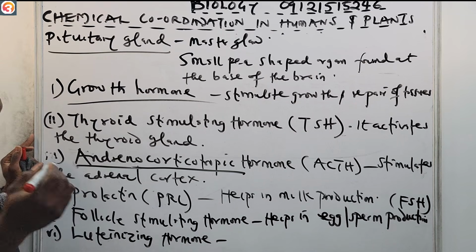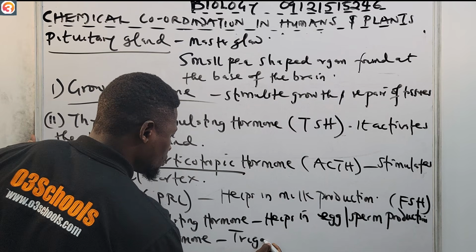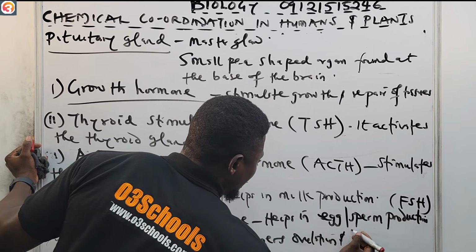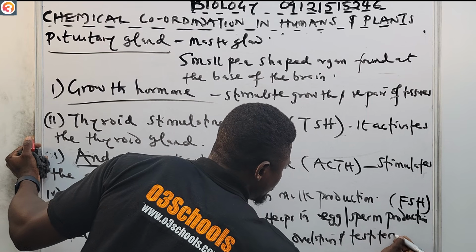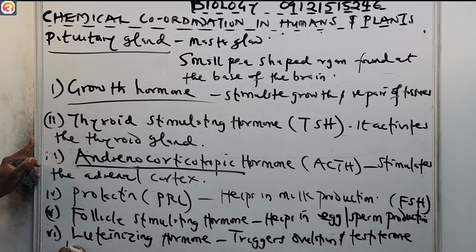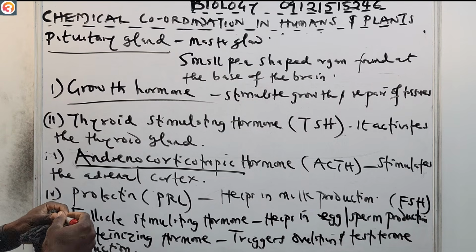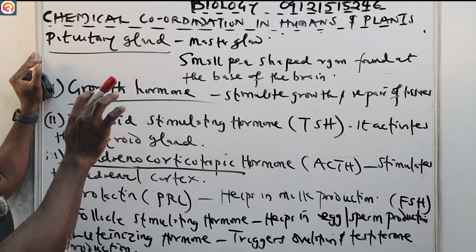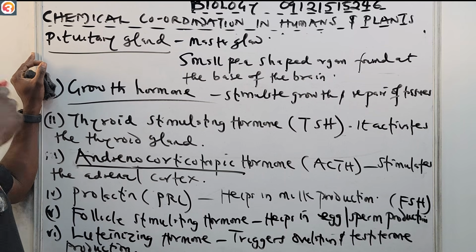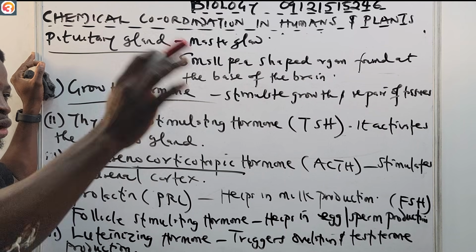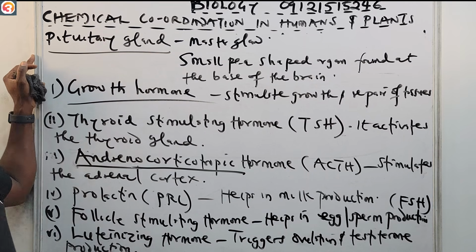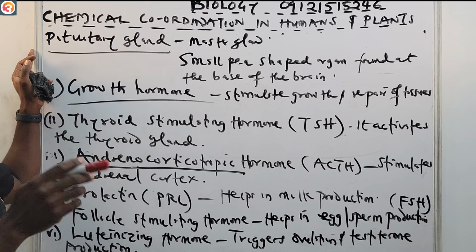Okay, this one triggers ovulation and testosterone production. All right, so these are all types of what? Of pituitary gland. All right, the main role of the pituitary gland is to produce hormones that will control the functioning of all other hormones. Okay, so number 1, the growth hormone, which will help to stimulate growth and repair of tissues.